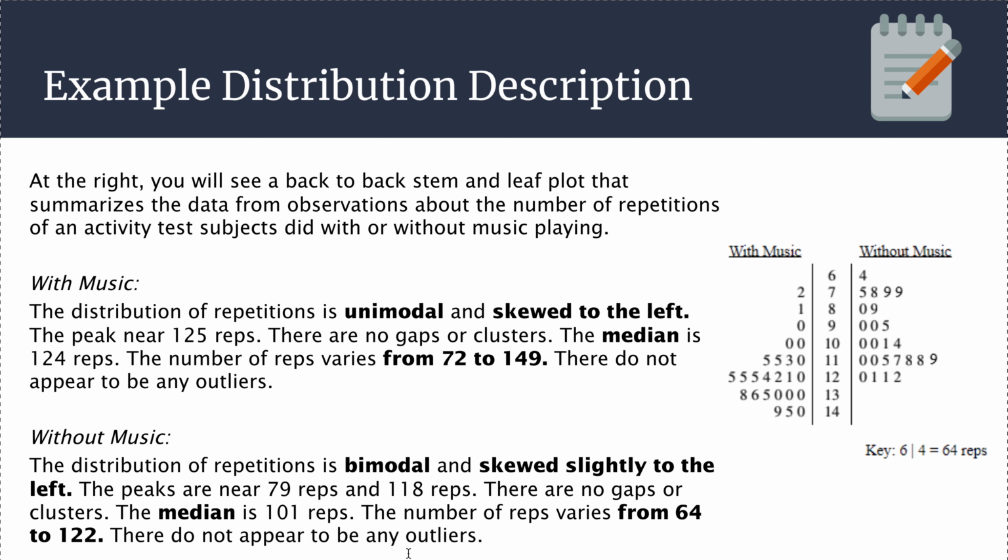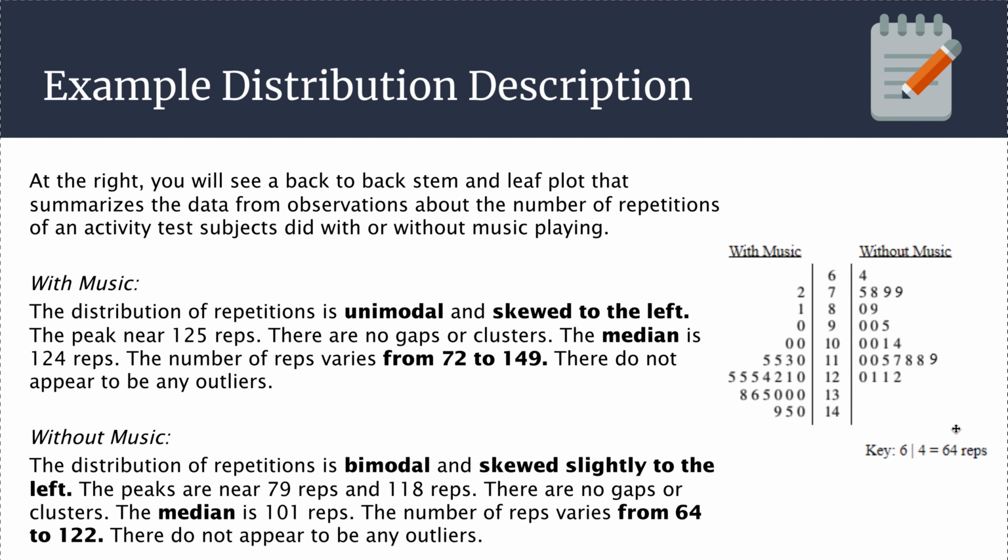All right. Here's an example of other distribution descriptions. Let's say at the right here we have a back-to-back stem and leaf plot that summarizes the data from observations about the number of repetitions of an activity test subjects did with or without music playing. I don't know. There's actually a lot of studies to show that music has a big impact on people and their performance and things.